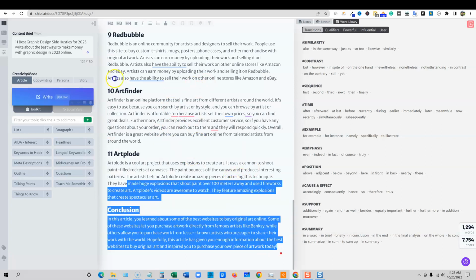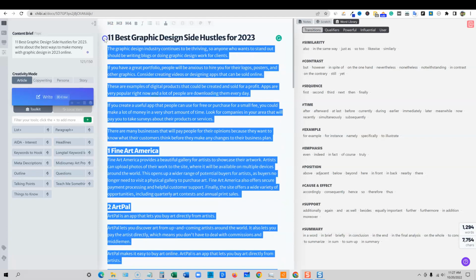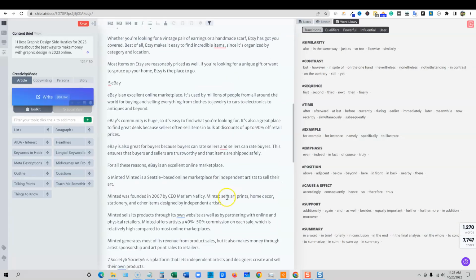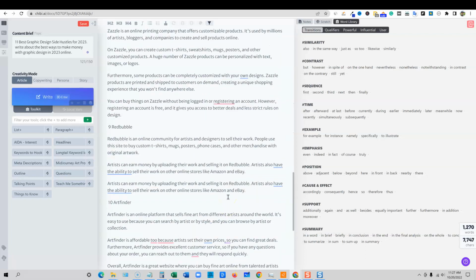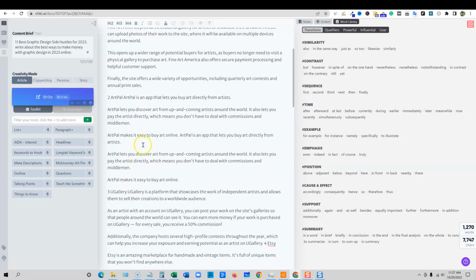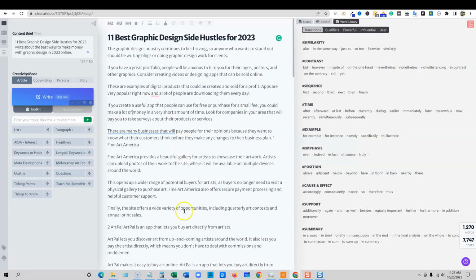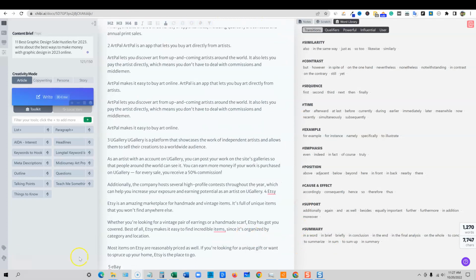You can actually, for fun, highlight this whole thing, and then you can go up to the utilities tool again, go to utilities and mobile cut, and you can actually cut the entire thing as well if you wanted to. But right there, it looks like it did erase our formatting, right? And let's see. One other thing, I'm not really sure what this button is up here at the top, but I'm not seeing an undo button. I don't know where the undo button is.